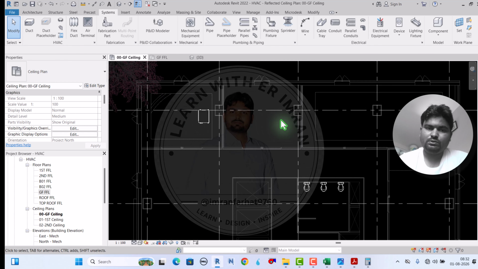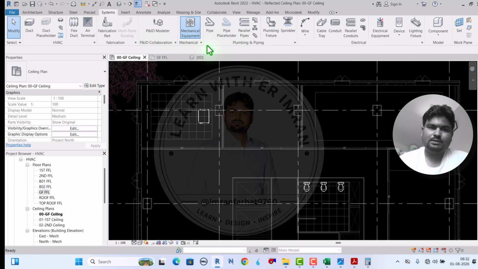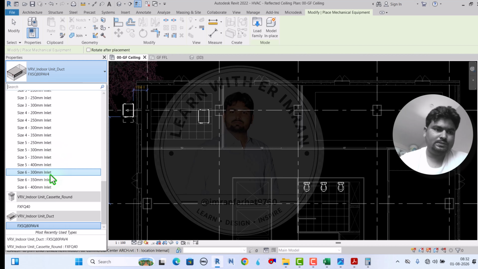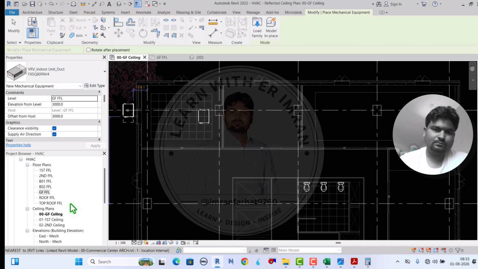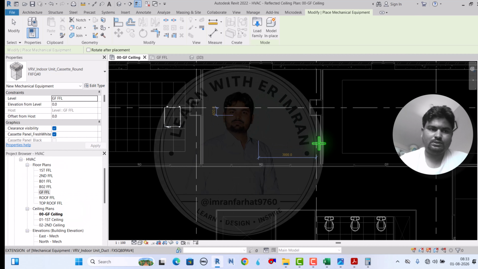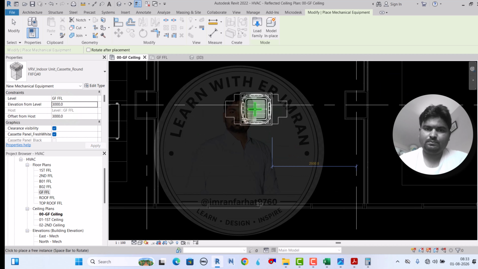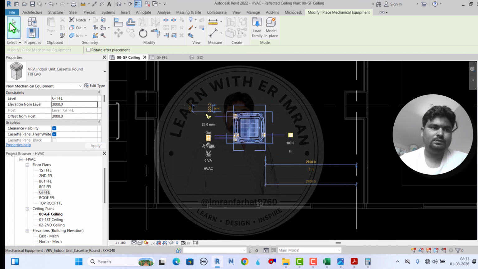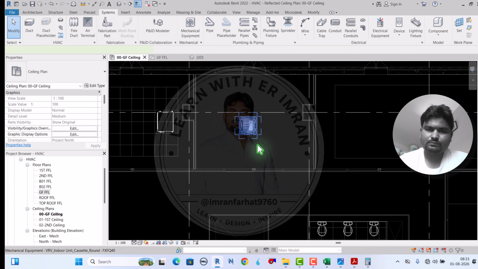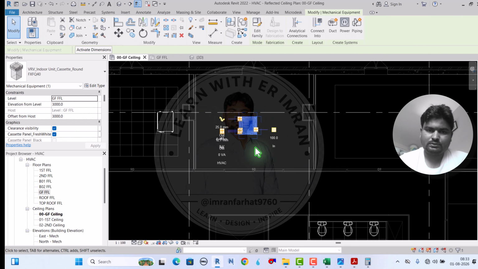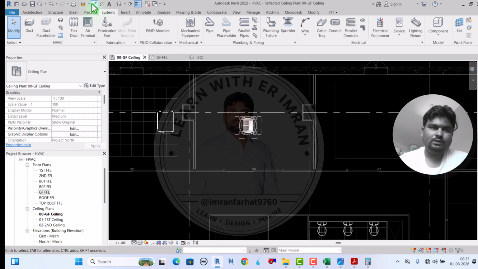Now the second one, similarly we can place the cassette unit here. Here it is not showing, so we will place it from the 3000. Place it anywhere, on this side.